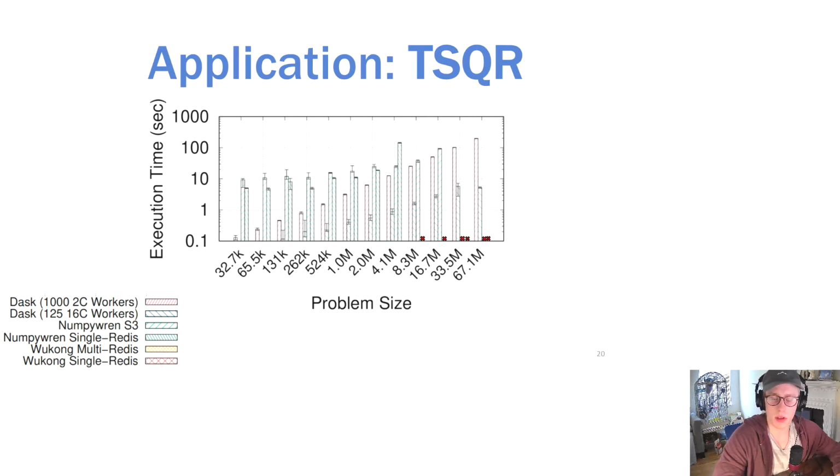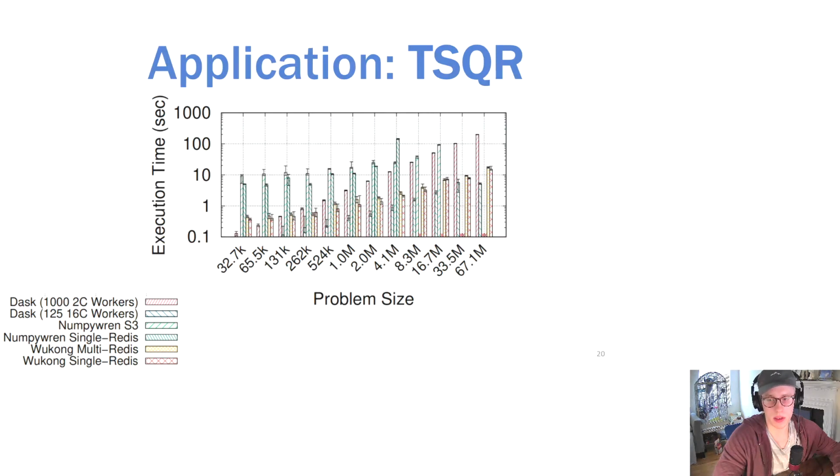As you can see, both configurations of Dask outperformed both configurations of NumPyRen for the smaller problem sizes. As the problem size increased, the performance gap between NumPyRen and the 1,000 worker Dask cluster began to decrease. However, once the problem size reached 8.3 million, the Redis version of NumPyRen failed to complete the workload. Likewise, once the problem size reached 33.5 million, the S3 version of NumPyRen also failed to complete the workload.